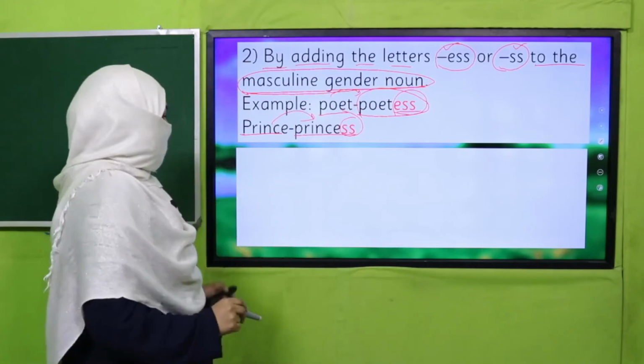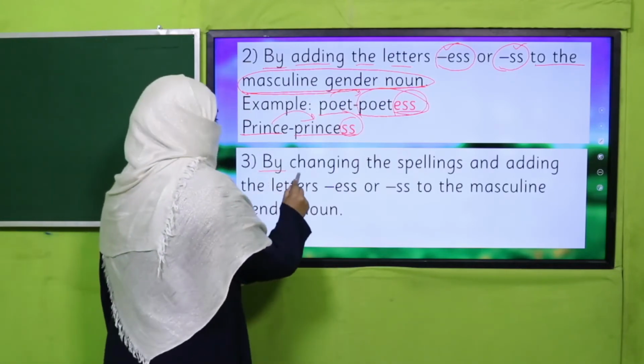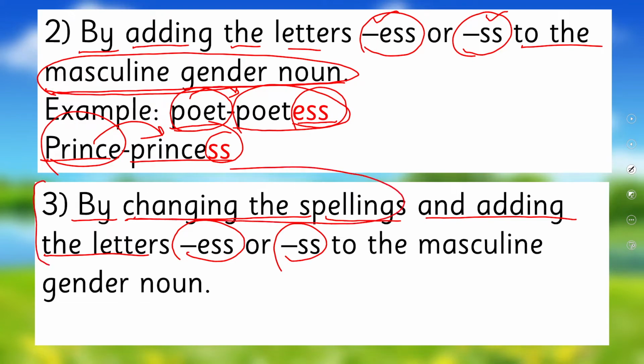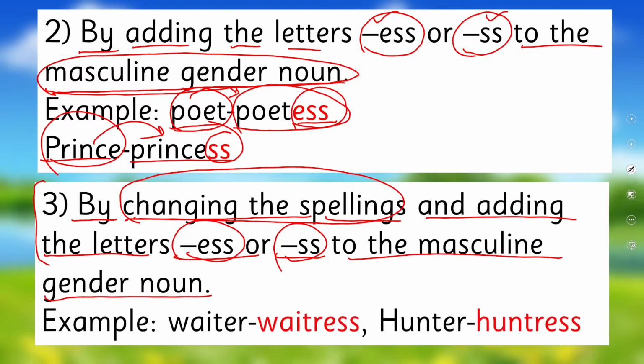Okay. The third method is by changing the spellings and adding the letters ESS or SS. Here we have not changed the spelling of the masculine noun, you see? But now we will change the spellings of the masculine noun and then add ESS or SS to make it a feminine noun. For example, waiter, waitress.